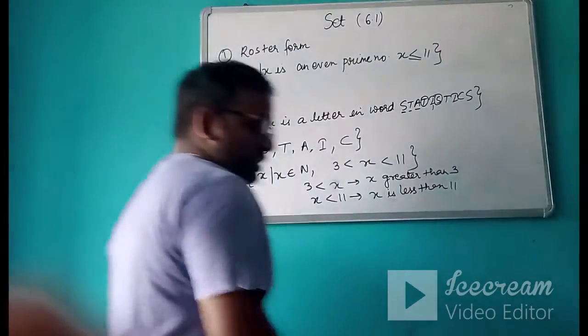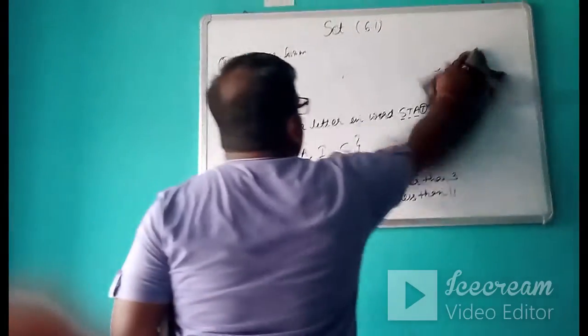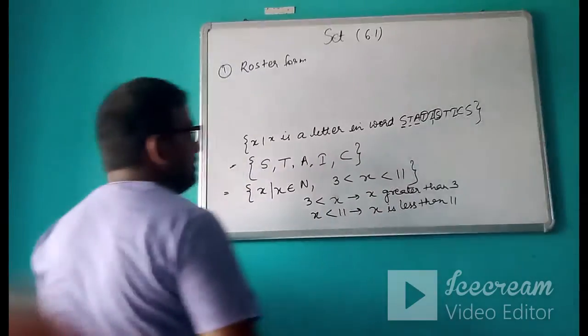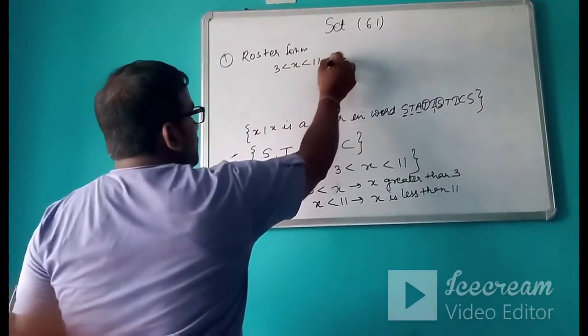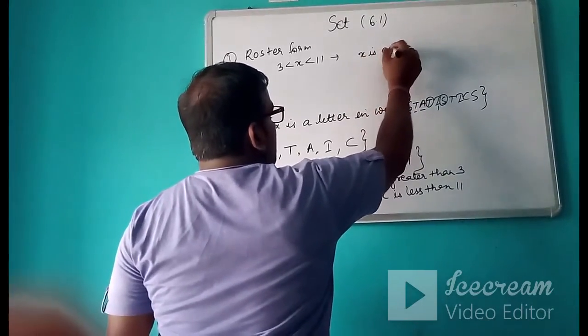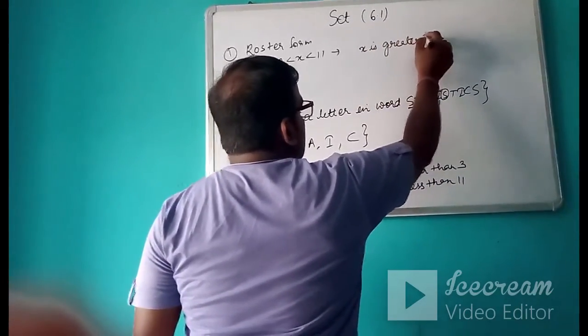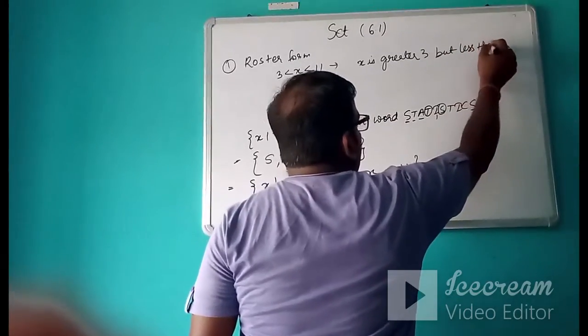When we combine these two, understand it very carefully. What is the meaning of this statement? It means X is greater than 3 but less than 11.